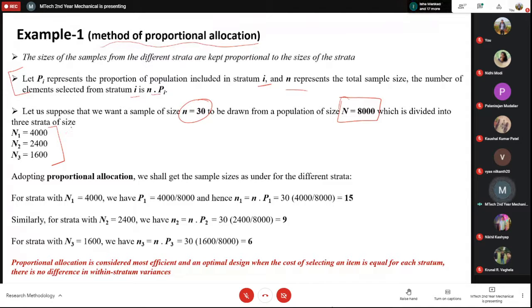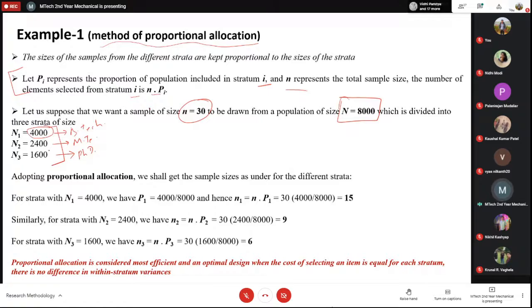So for example, say 4,000 are BTechs, 2,400 are MTech, and 1,600 are PhDs. If I say give me a sample of 30 people out of them, so that the sample is representative, here I am not distinguishing the further variation among these 4,000 BTechs. All are BTech, so only this information is fine. All are MTech, only this information is fine. The BTech, MTech, and PhDs are there, and I have to take 30 out of it.